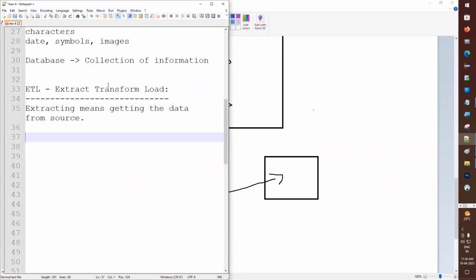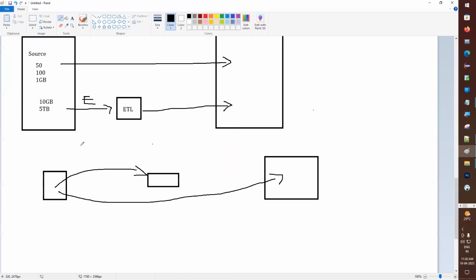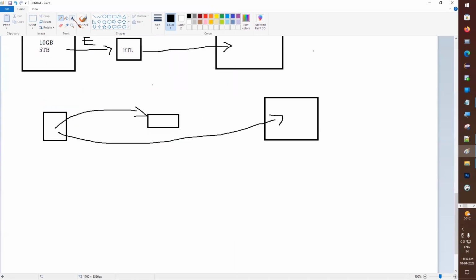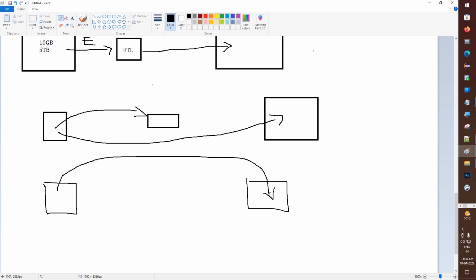Now the next step is transform. What is a transform? Transform means changing the data. We have to do some transformation on the data. Why do we have to do it? Let's consider a real time example. If you go to any meat shop or vegetable shop and buy some chicken or vegetables, and now you are going to cook, you will never cook directly, right? You have to clean the chicken, right? Without cleaning the chicken we are not going to cook, right?